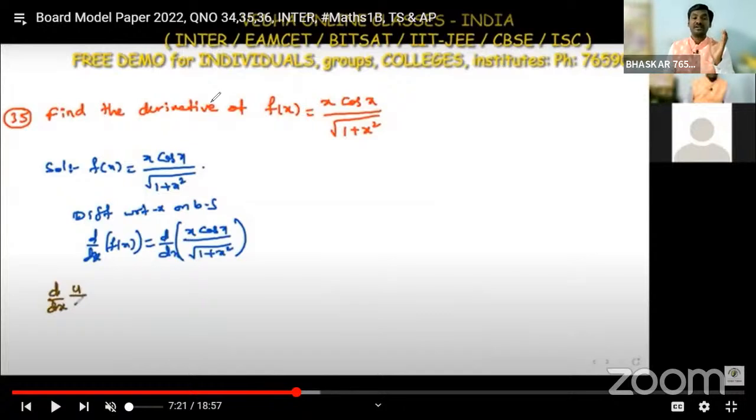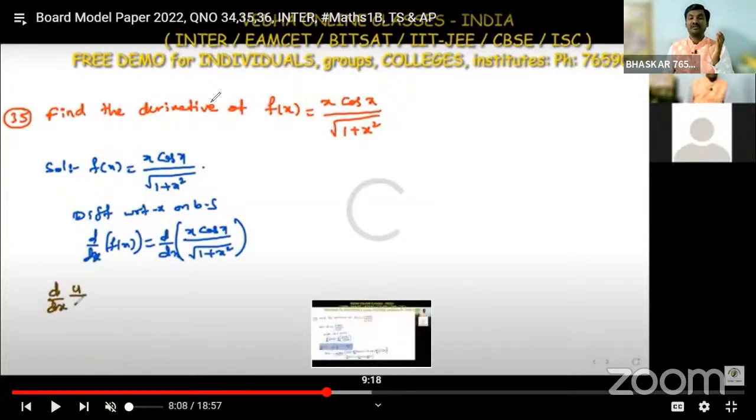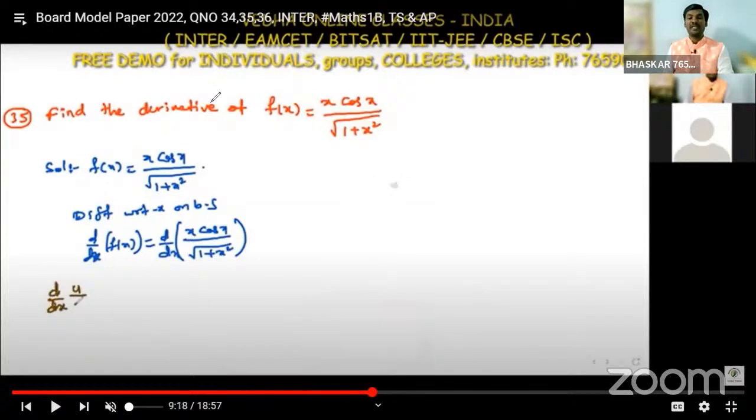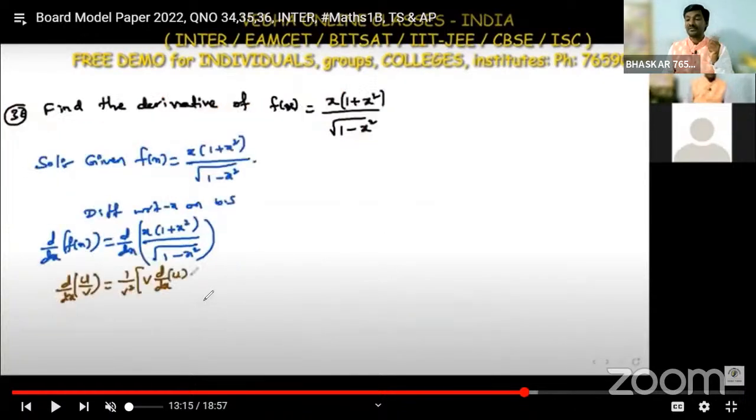First write the given function, differentiate, and apply the u by v formula here. So what is the u by v formula? d by dx of u by v is equal to 1 by v square into v d by dx of u minus u d by dx of v.